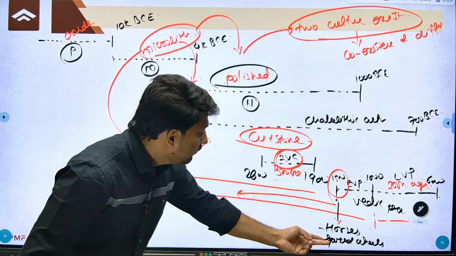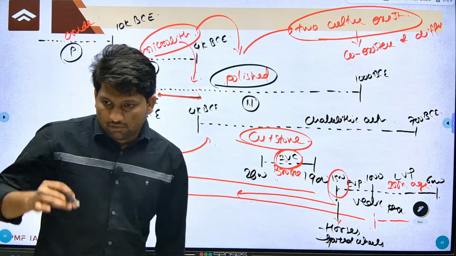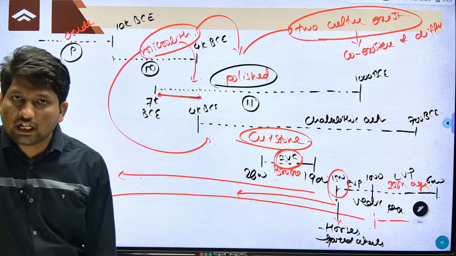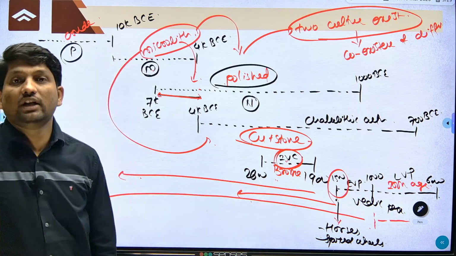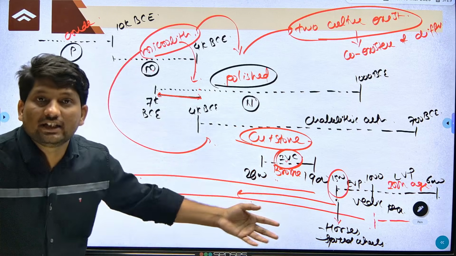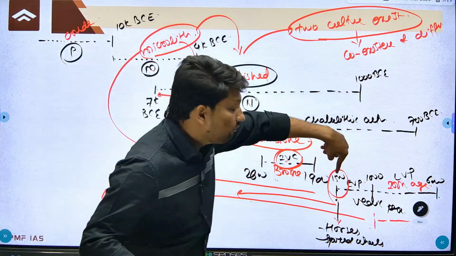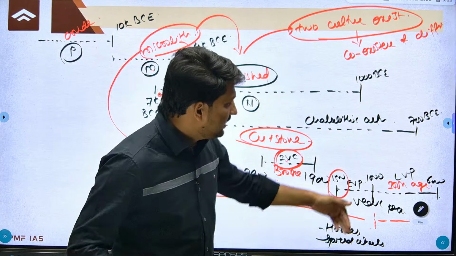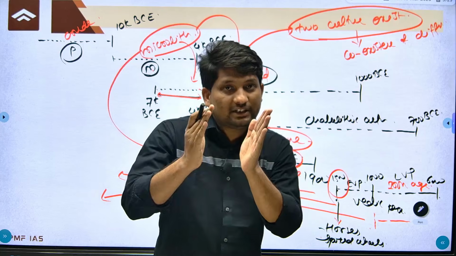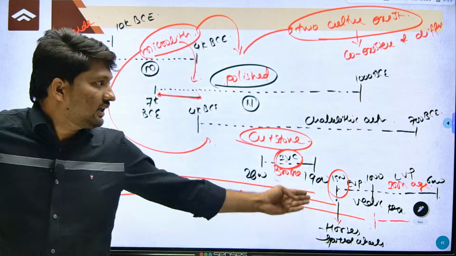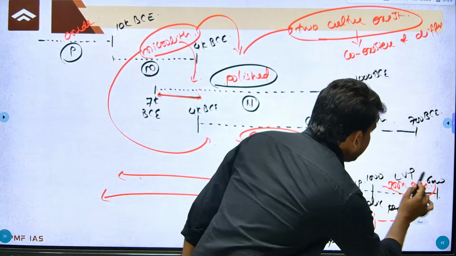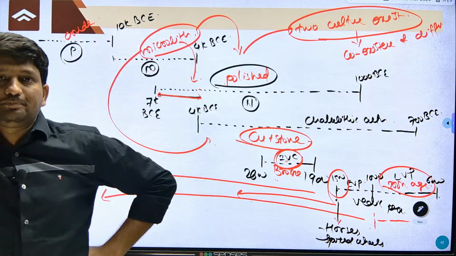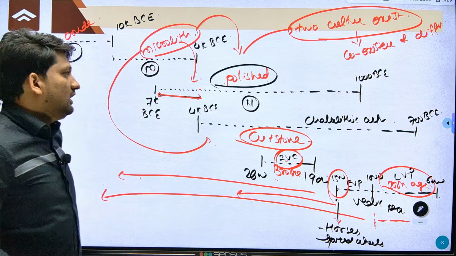Your answer should be no with respect to spoked wheels. If you get the question whether Chalcolithic people were acquainted with horses, no. Whether they were acquainted with spoked wheels, no. Whether Indus Valley people were acquainted with horses, no. So remember, around 1500 BC, with the arrival of Aryans, we have horses and spoked wheels. Similarly, in the later Vedic period, after 1000 BC, we have the use of iron, and after 1000 BC we call this the Iron Age. Now tell me, did you get clarity about this prehistory? Whether everyone got this clarity.